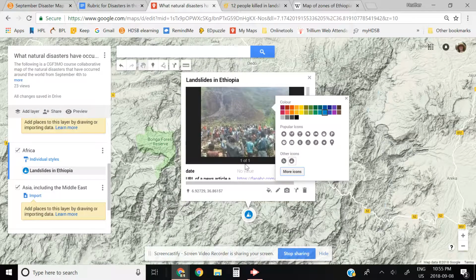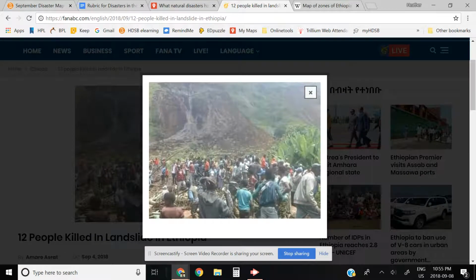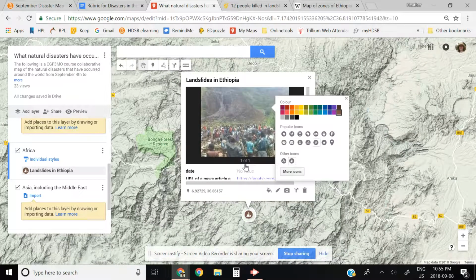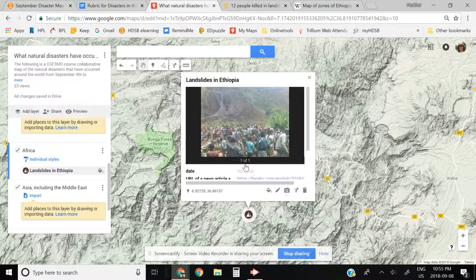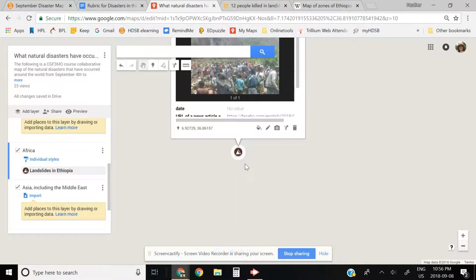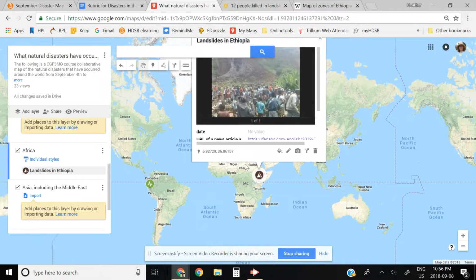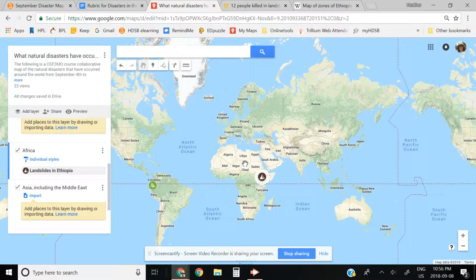Okay. And I'm also going to change the color. Landslide reminds me of something brownish that happened. And you see in the picture right there, it's kind of green, but brown there. So actually, it's more of a darker brown. So I'm going to put it in a dark brown. And so I've now changed the color of my icon. It's there in the right location. I can put in more pictures if I want, but there weren't a lot of pictures taken of this disaster. And there we go. Now we've got 2 points on the map.